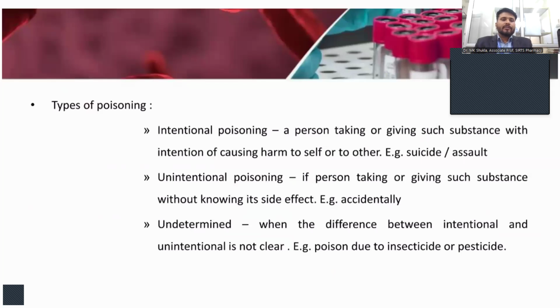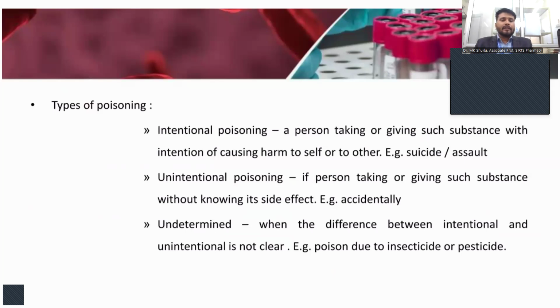There are various types of poisoning, and three types are considered mostly. That is intentional poisoning, which means a person takes or gives such substances with the intention of causing harm to self or others, such as suicide or assault.